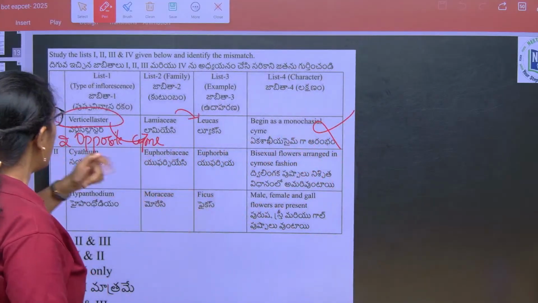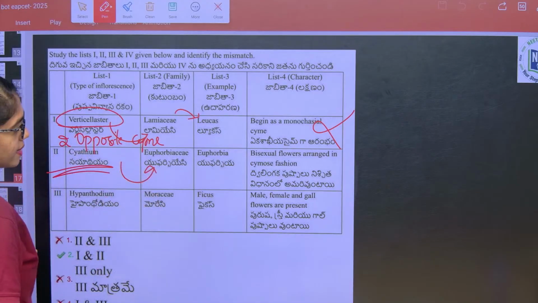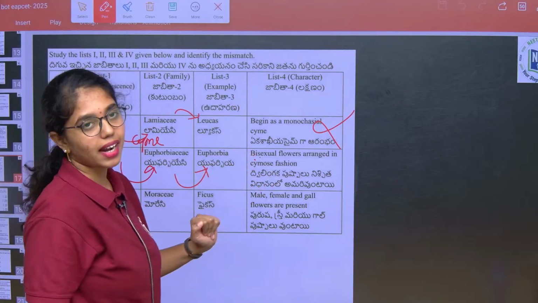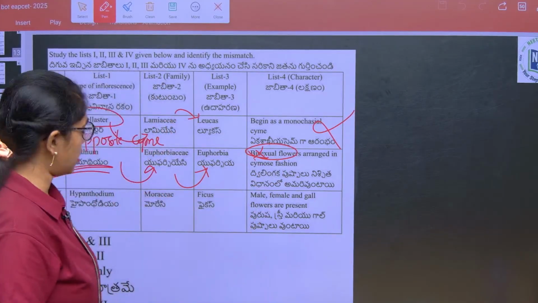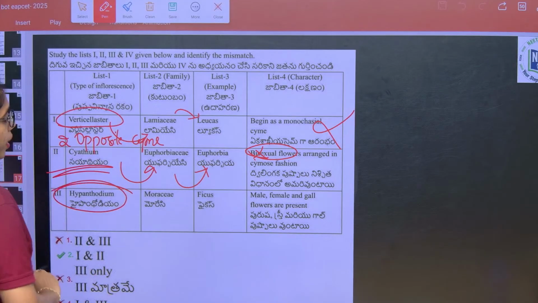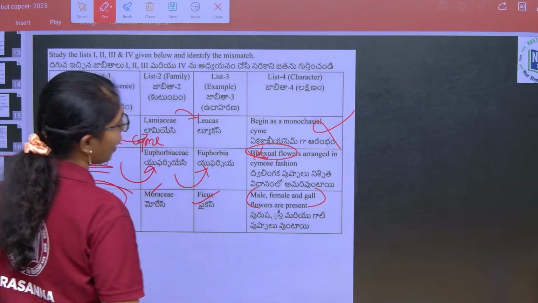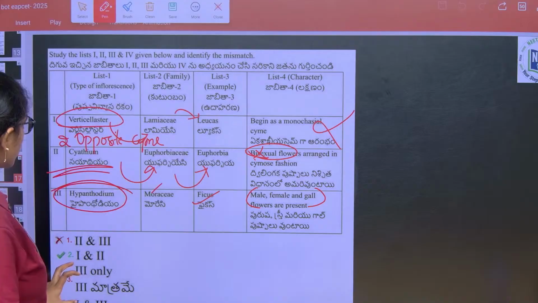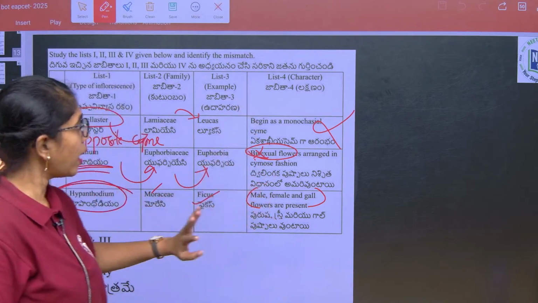This is wrong. Next, Cyathium, from the family Euphorbiaceae, example Euphorbia, true. Bisexual flowers are arranged in cymose fashion, wrong. Bisexual flowers you cannot see here. Next, Hypanthodium, of Moraceae family, Ficus, male, female and gall flowers are present, true. So here options 1 and 2 are wrong.